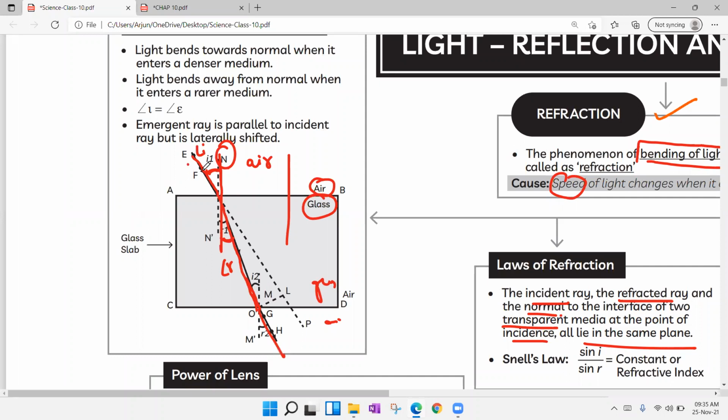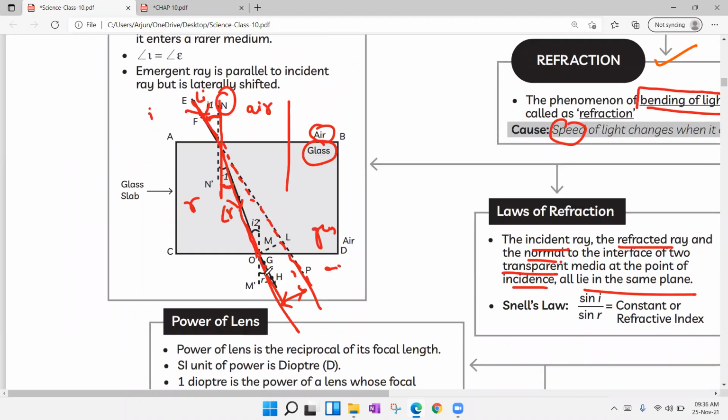So how is this light ray passing? If you draw the reference line, you can observe these two rays will be parallel to each other. So this distance we can call parallel shift or lateral shift. The light ray passing in the first medium is known as the incident ray. The light ray passing in the second medium is nothing but the refracted ray. The light ray coming out to the first medium is nothing but the emergent ray. We have angle of incidence, angle of refraction, angle of emergence.